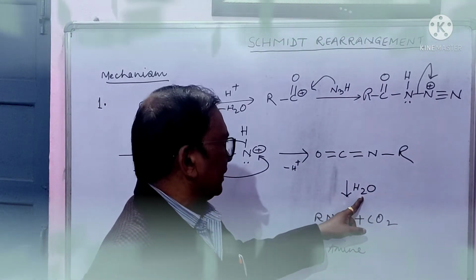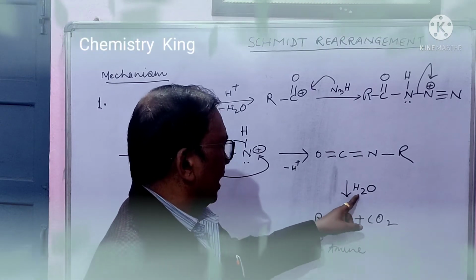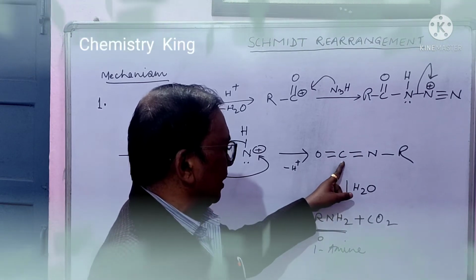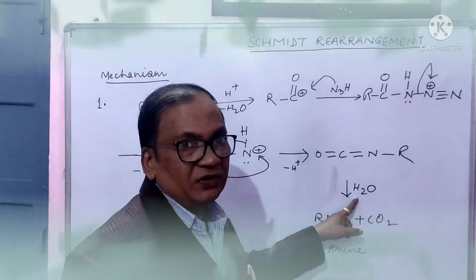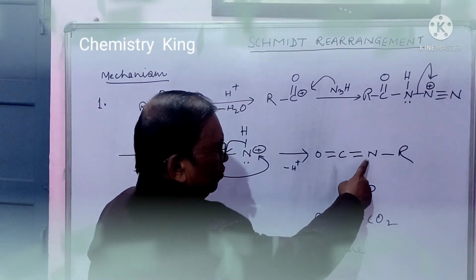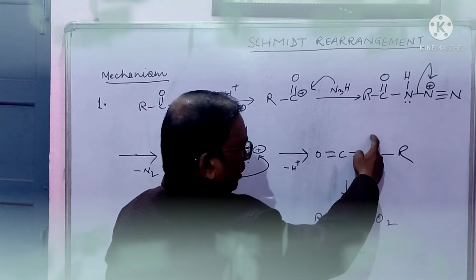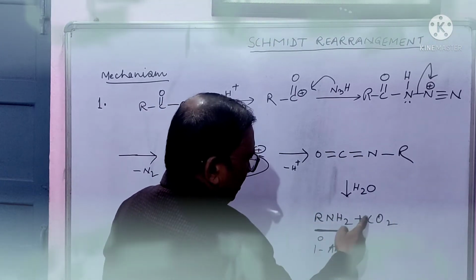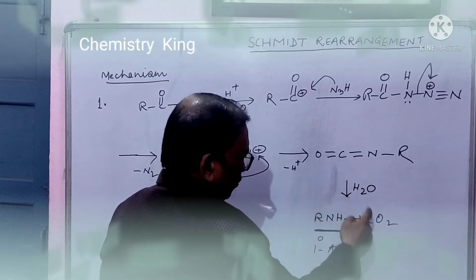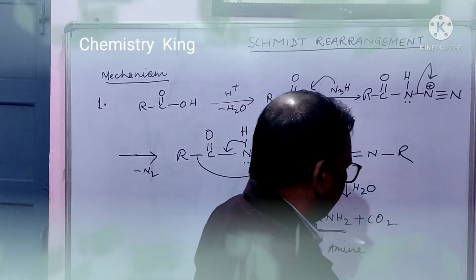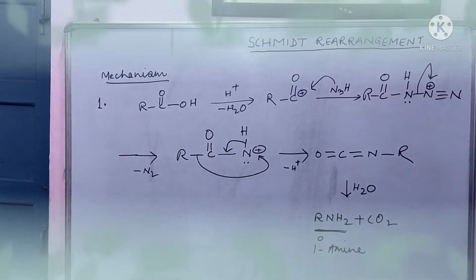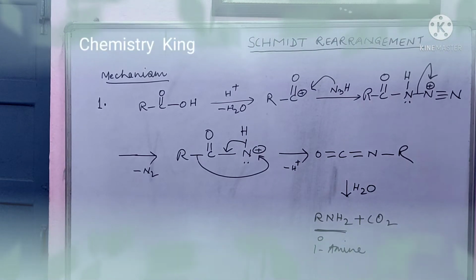Now water will attack actually at this carbon, and simply you can say that it is hydrolyzed. 2 hydrogen will come here, oxygen will come here. If 2 hydrogen come here, you will get amine. If oxygen comes here, you will get carbon dioxide. Thus you are getting 1-degree amine from carboxylic acid.